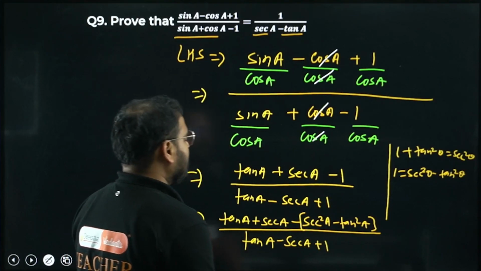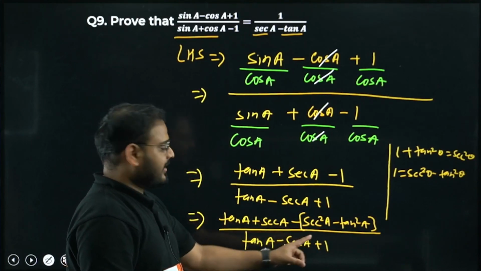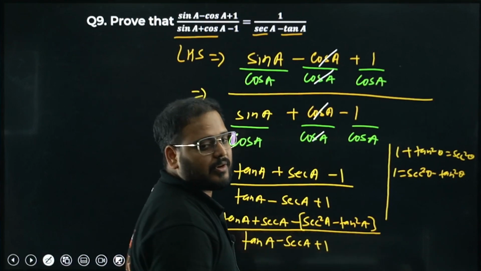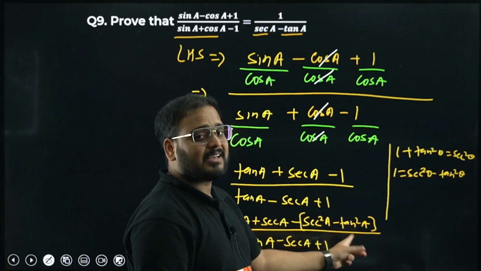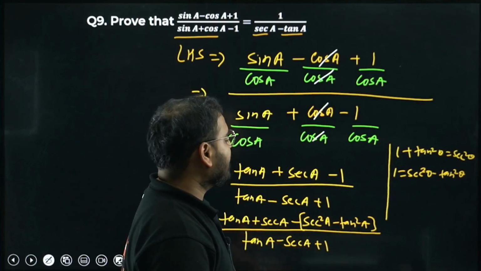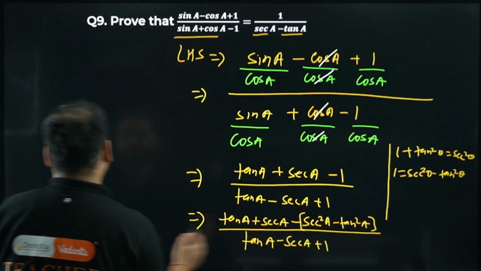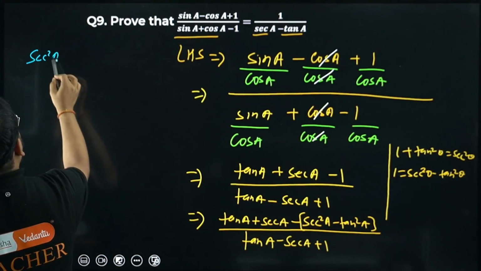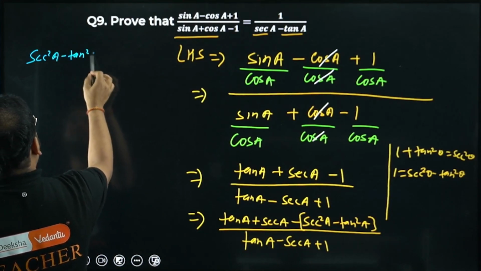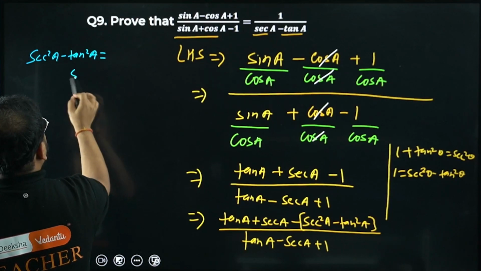Now check this out. Tan A plus sec A and sec square minus tan square, A square minus B square. Sec square minus tan square has sec A minus tan A as well, and sec A plus tan A as well. Check this out. Sec square A minus tan square A has both parts, na? What is it?